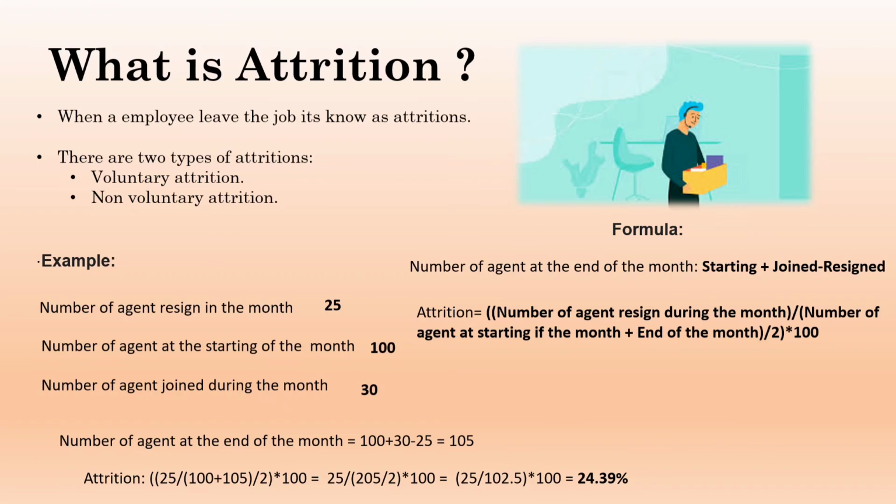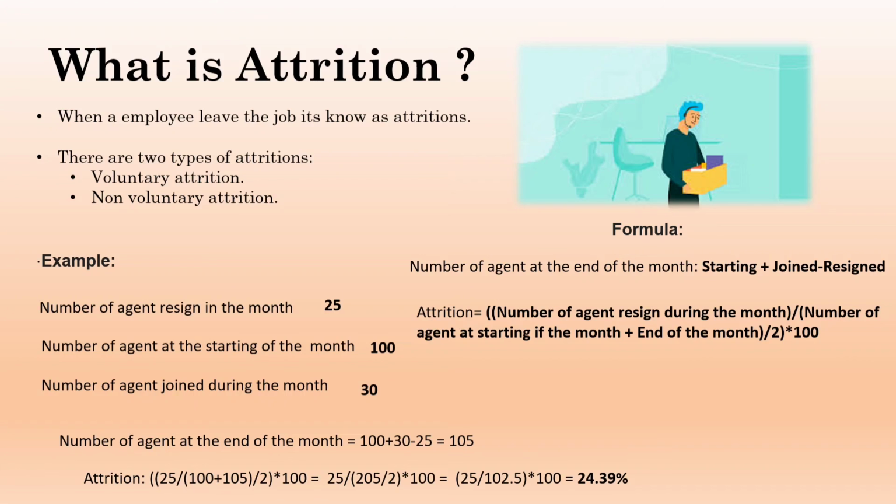At the start we have 100 employees and at the end of the month how many employees do we have? 105 employees. We will take the average, which means we will add both terms and divide by 2. So 100 plus 105 equals 205. For the average we will divide that by 2. If we do that we will get 102.5. Now we will divide 25 by 102.5. To get the percentage we will multiply it by 100. So we will get